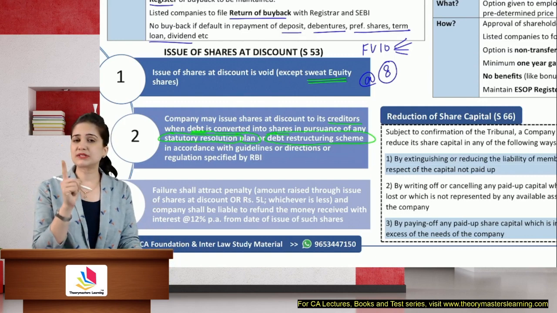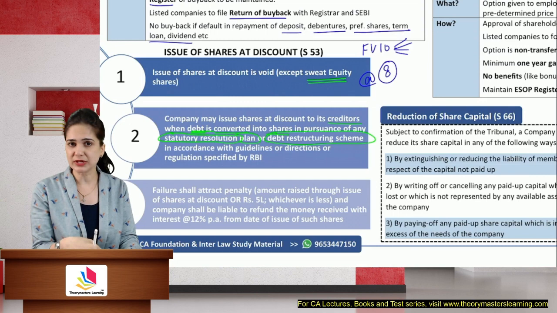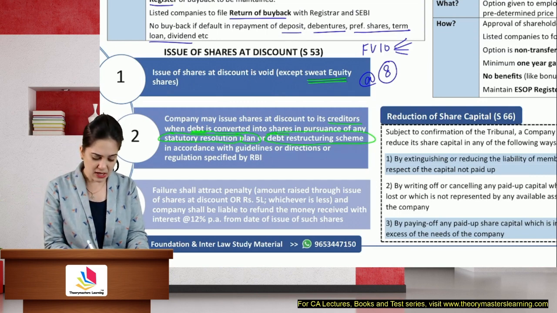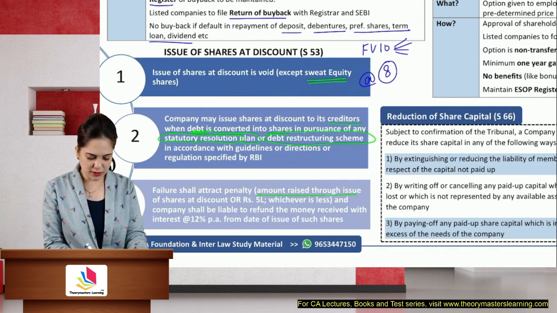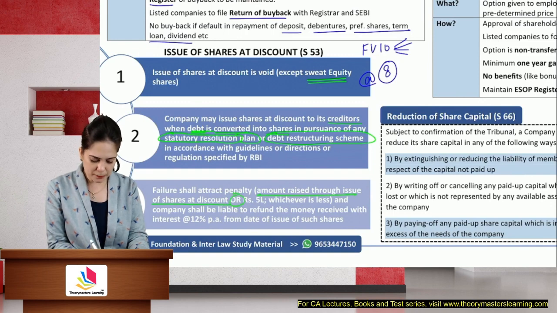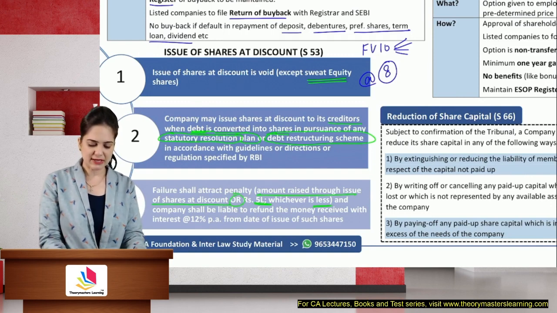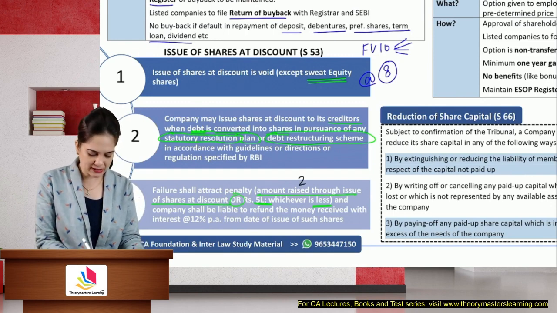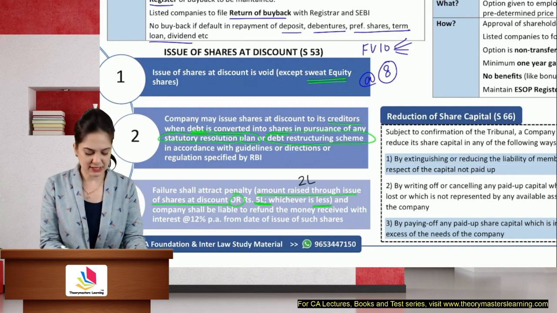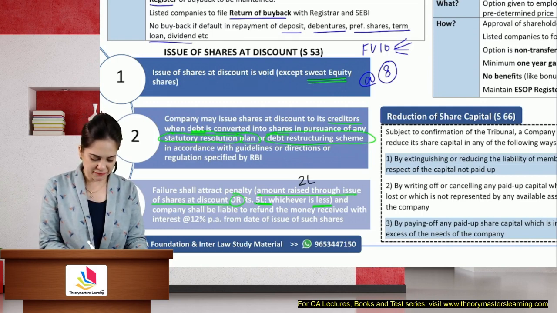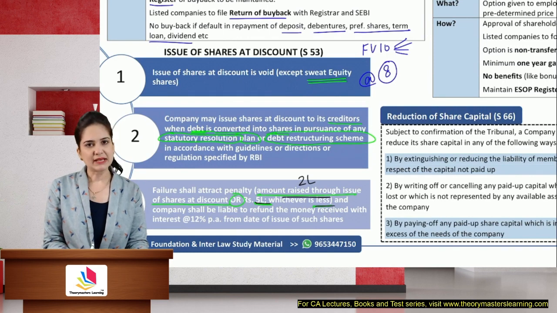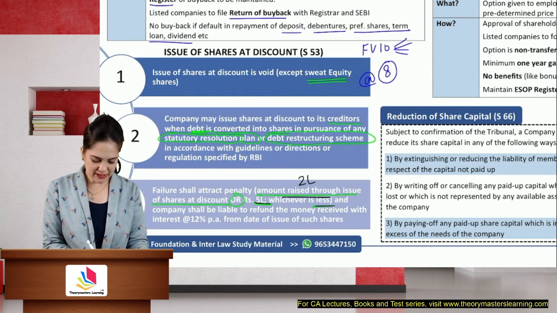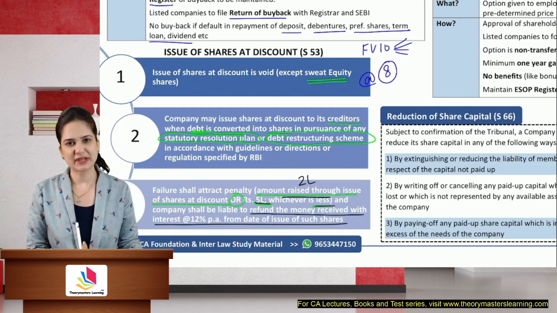If we allot securities at a discount other than these two reasons, then you will be imposed penalty. The penalty is the amount raised through the issue of shares at discount or rupees 5 lakh, whichever is less. So if I have raised, let's say, 2 lakhs by issue of shares at discount, then I will compare it with 5 lakhs, and whichever amount is less, that is the amount that we will have to pay. The company shall be liable to refund the amount received along with interest at the rate of 12% per annum.